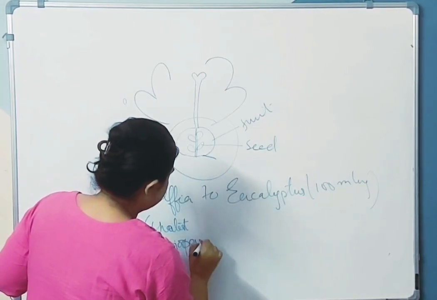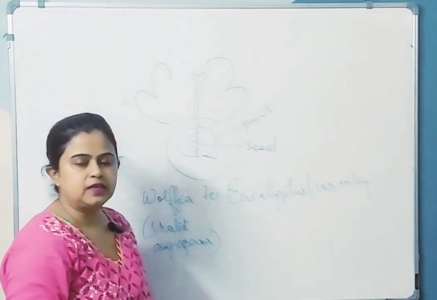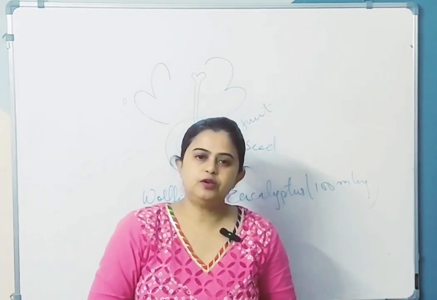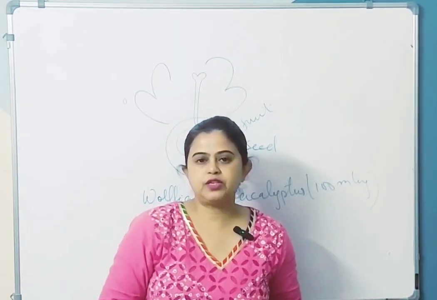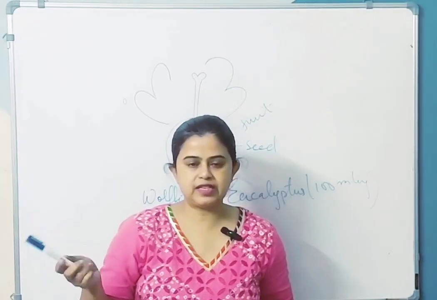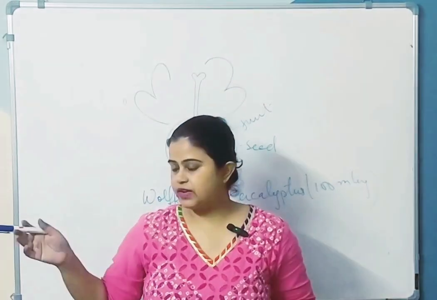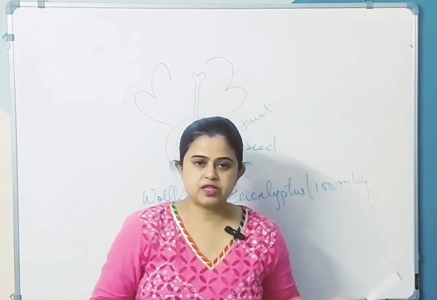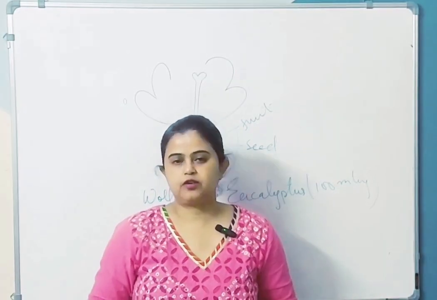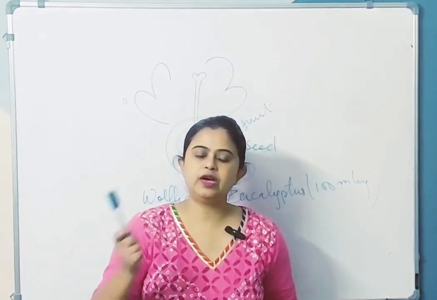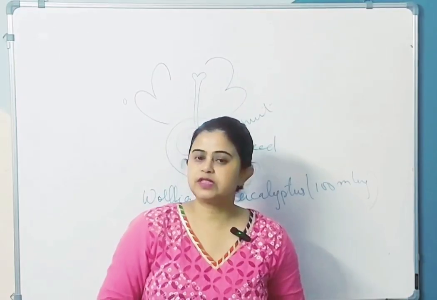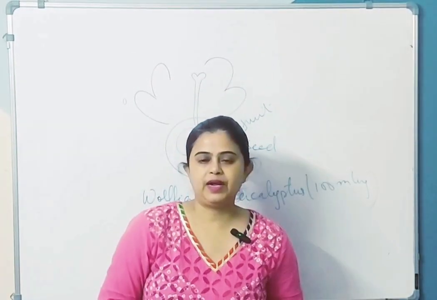Aquatic, terrestrial, epiphytic, desert, everywhere. We will read about angiosperms in the next chapters. Angiosperms are divided into two groups, monocotyledons and dicotyledons. Monocotyledons have one cotyledon and dicotyledons have two. So with this we are done with the chapter Plant Kingdom.